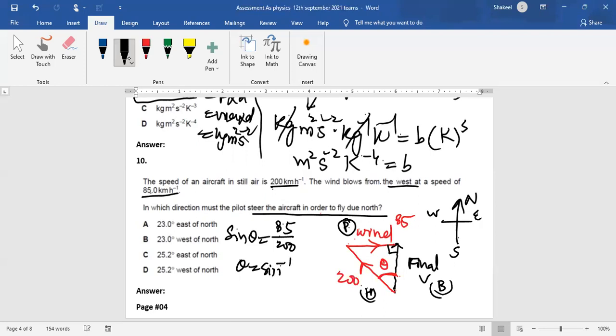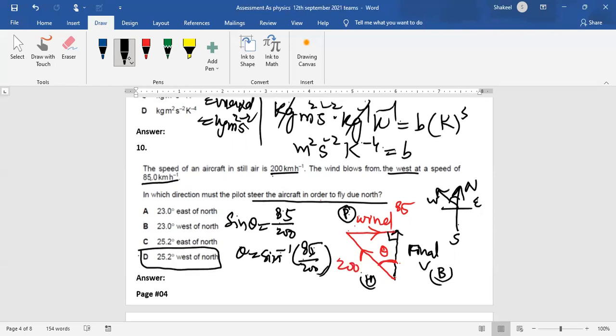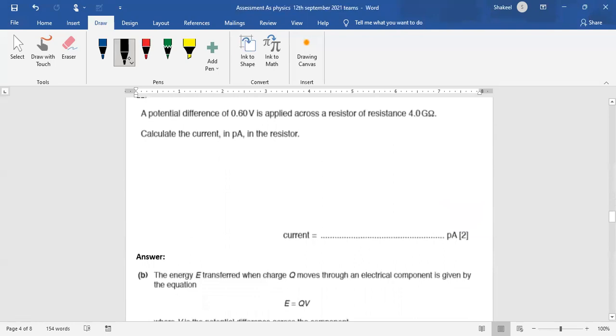and then theta equals sine inverse 85 over 200, and you will get the answer. That will be 25.2. And as it is between north and west, we will say that the answer is 25.2 west of north. Okay, number 11 was very easy.